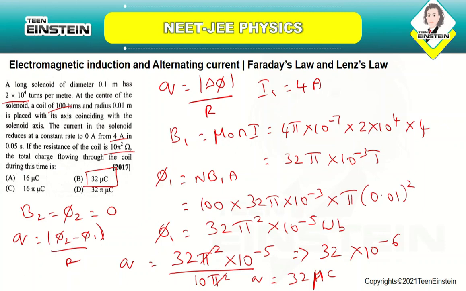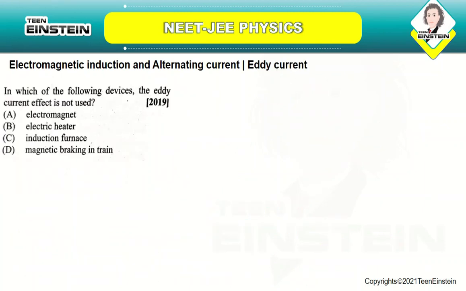Let us now move on to the next question. In which of the following devices is the eddy current not used? Eddy current relies on magnetic induction.